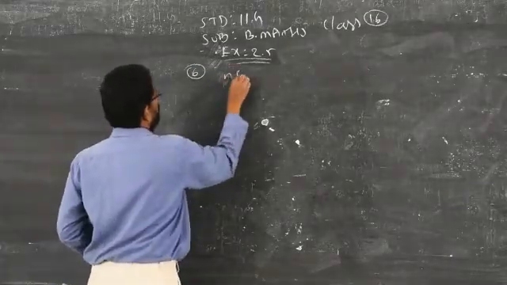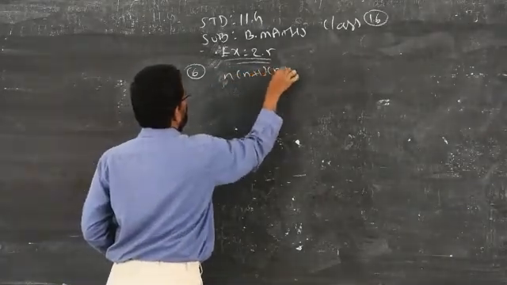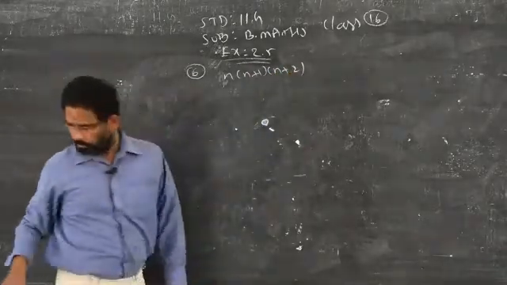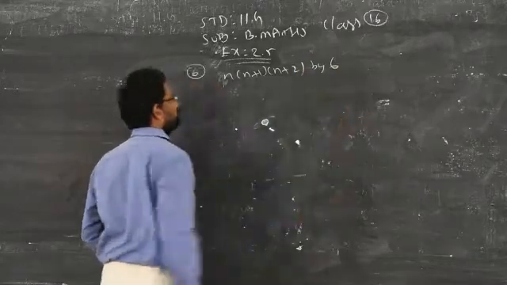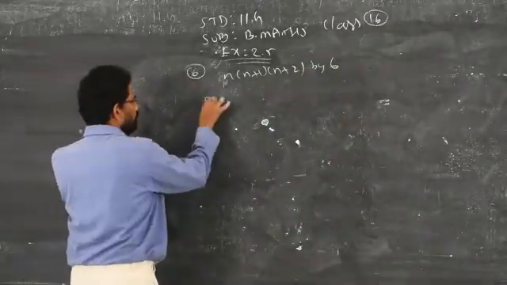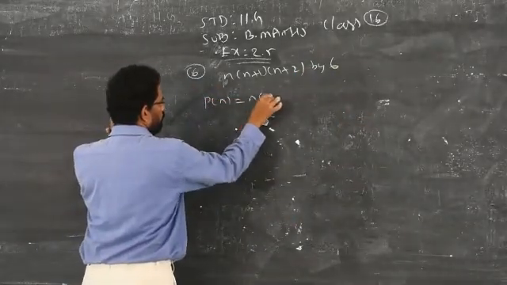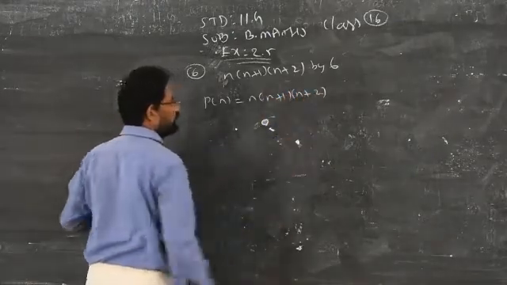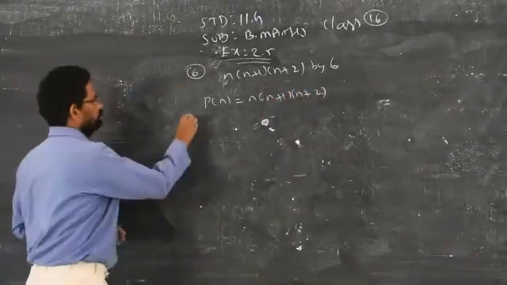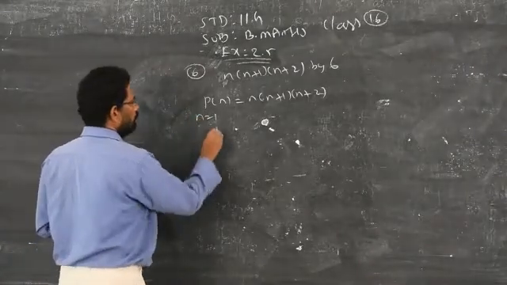n into n plus 1 into n plus 2 is divisible by 6. As usual, P of n is n into n plus 1 into n plus 2. What is the first condition? n is equal to 1. So replace n with 1.